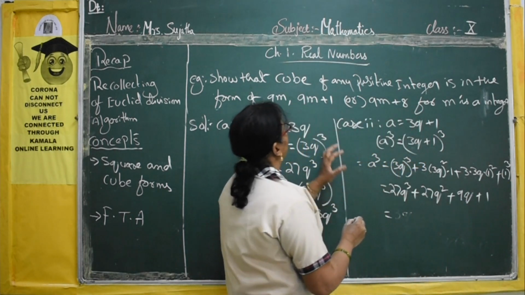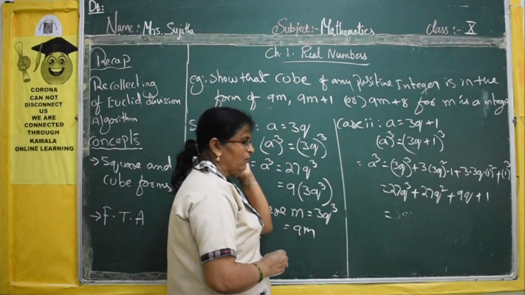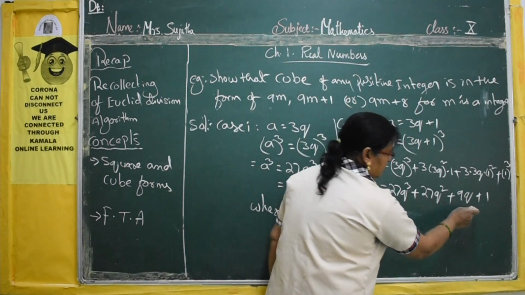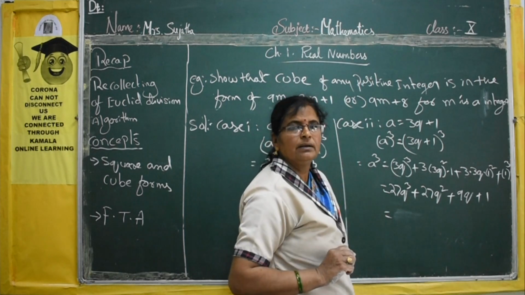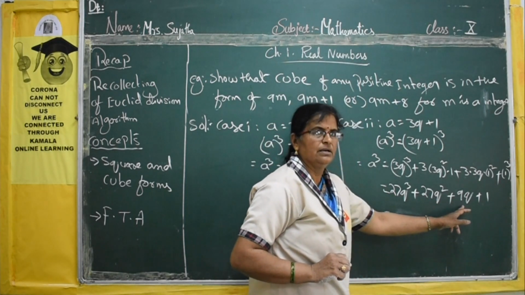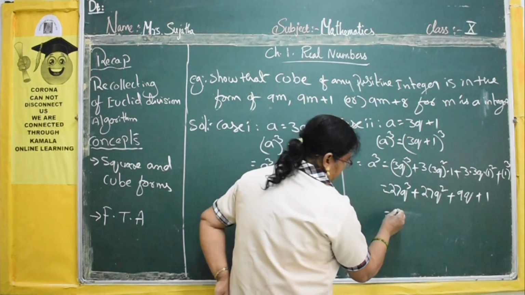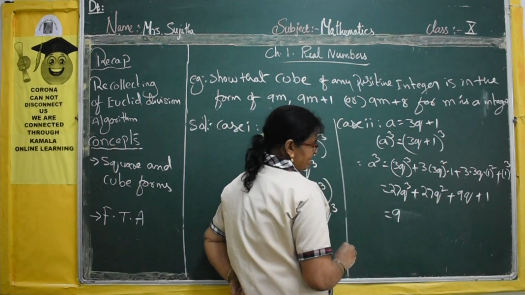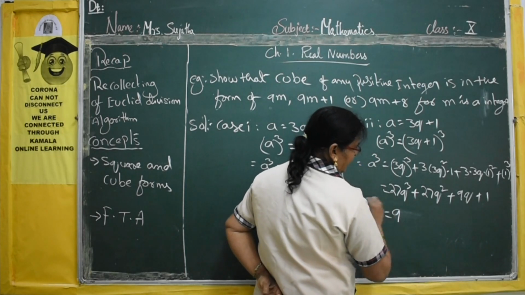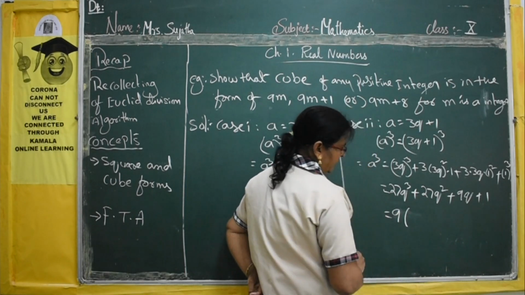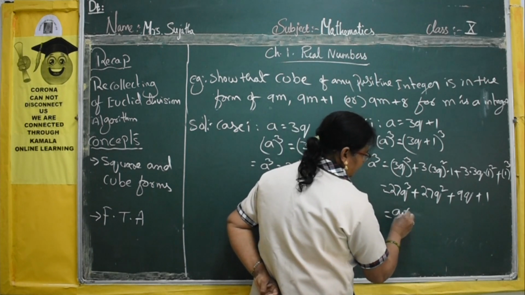Now, which form do you have to get? You have to get the 9m plus 1 form. Leave this plus 1 separate. Now, in these three terms, what is common? 27, 27, 9. So the 9 table you can take as common. If you take 9 common, what will be left now?